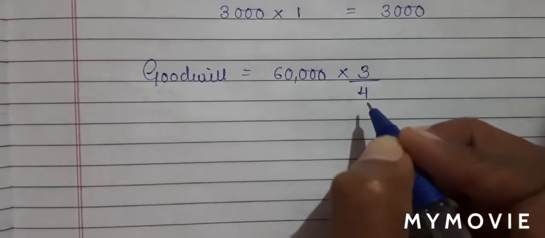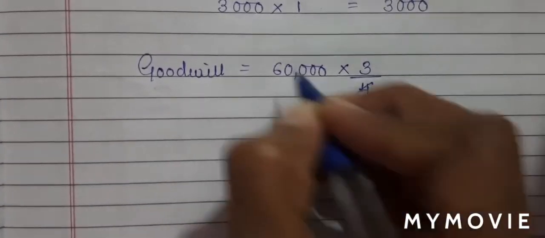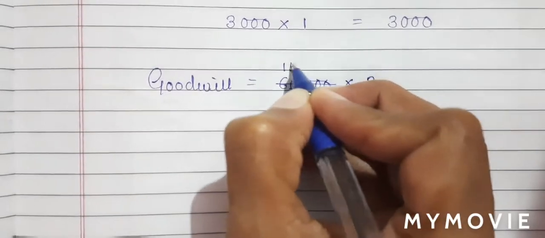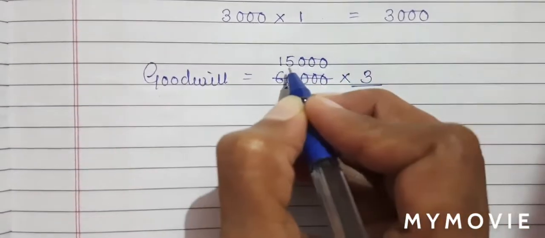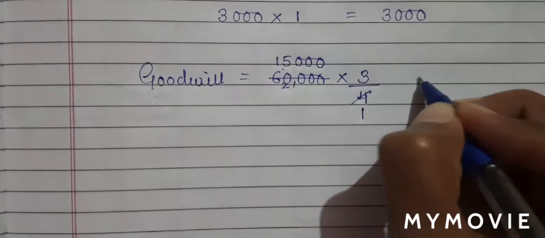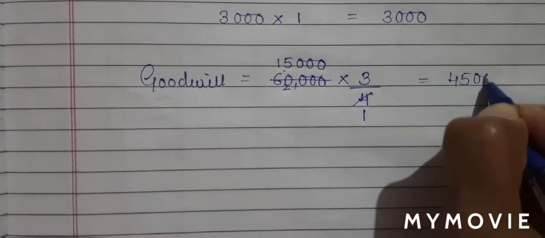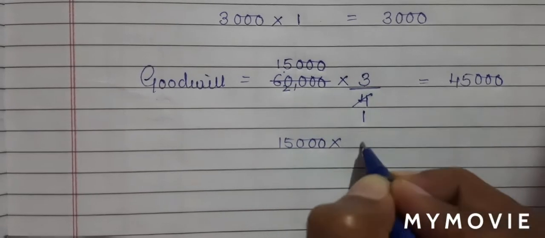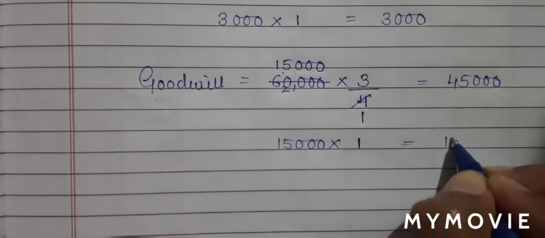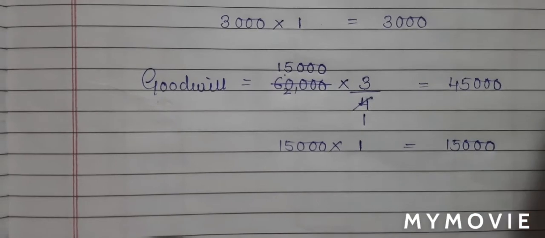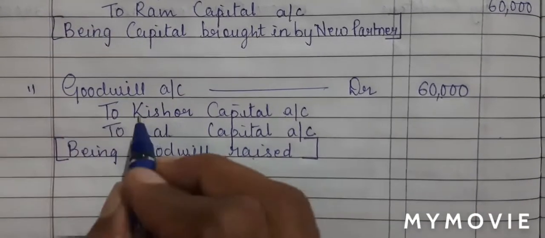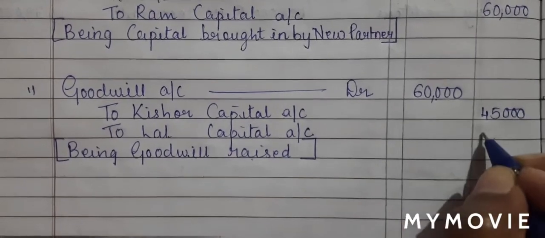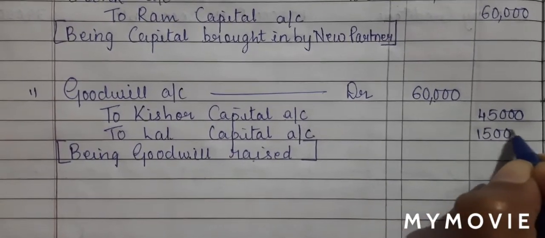So let us do the calculation first. 4 ones are 4, 4 ones are 4, 2 carry, 4 fives are 20. So 15,000 multiplied by 3 will give me 45,000. Then I'll do 15,000 multiplied by 1, which will be 15,000 rupees. Let's put this in our journal. So Kishore capital will be 45,000 and Lal capital will be 15,000.